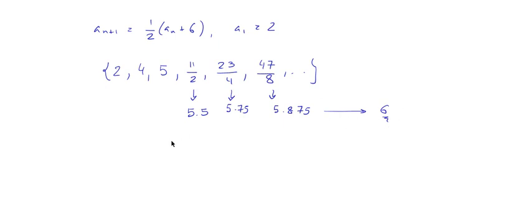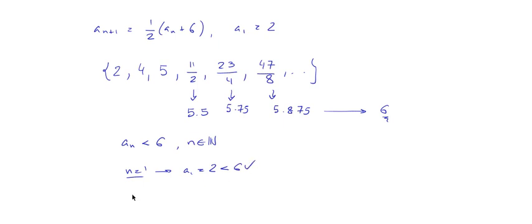Well, first of all, we need to show that it is bounded, so that a sub n is smaller than 6 for all n. How do we do this? Well, normally using induction. So remember induction, we prove that this is true for n equals 1. So for n equals 1, a sub 1 is 2, which is smaller than 6.